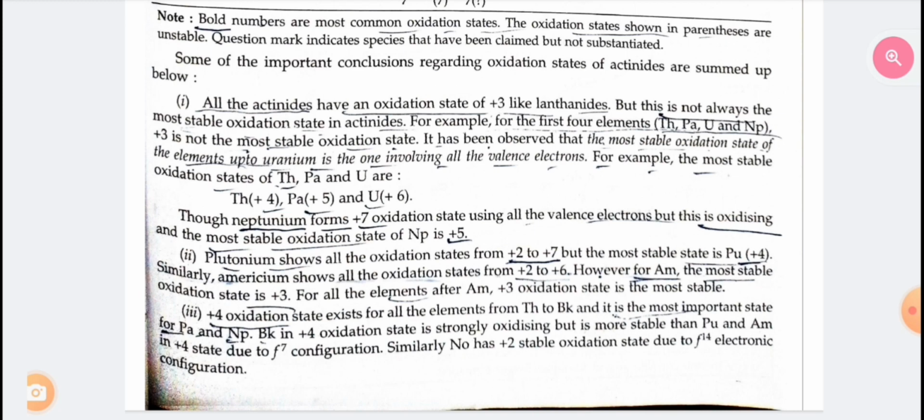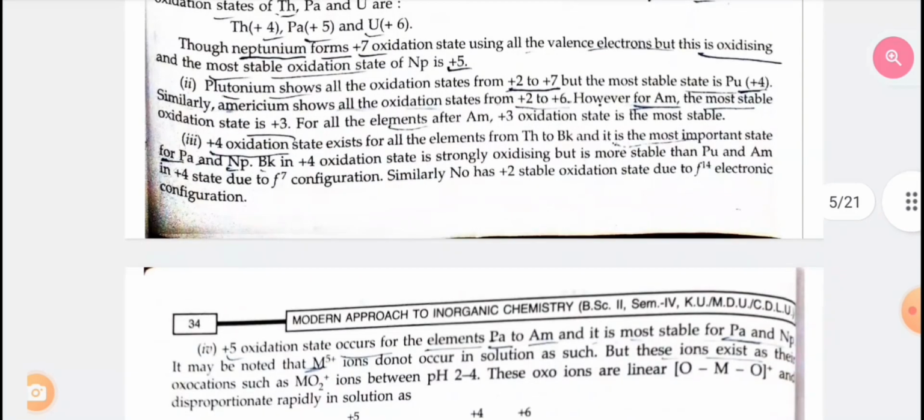Third, the +4 oxidation state exists for all the elements from thorium to berkelium, and it is the most important state for protactinium and neptunium. Berkelium in the fourth oxidation state is strongly oxidizing but is more stable than plutonium and americium in the +4 oxidation state due to the f7 configuration. Similarly, nobelium has a +2 oxidation state due to the f14 electronic configuration.